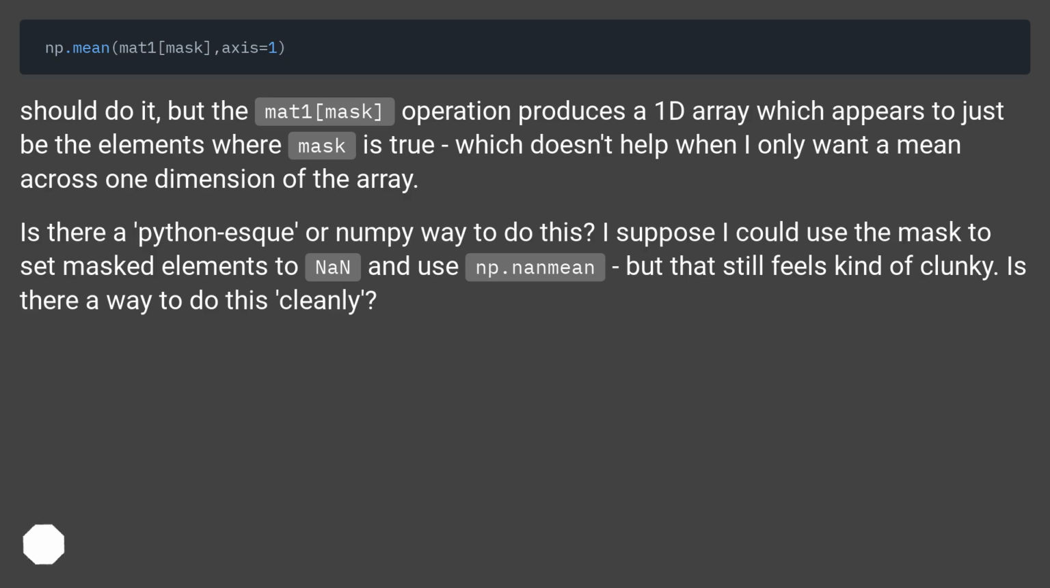should do it, but the mat1 mask operation produces a 1D array which appears to just be the elements where mask is true, which doesn't help when I only want a mean across one dimension of the array. Is there a Python-esque or numpy way to do this? I suppose I could use the mask to set masked elements in NaN and use np.nanmean, but that still feels kind of clunky. Is there a way to do this cleanly?